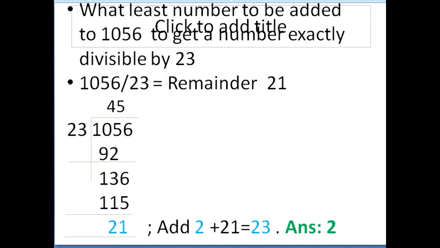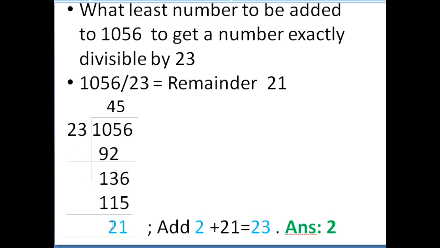What least number can be added to 1056 to get a number exactly divisible by 23? So this is a very interesting sum again. Least number to be added so that it is divisible by 23. So you do one thing: divide 1056 by 23, as you usually divide.